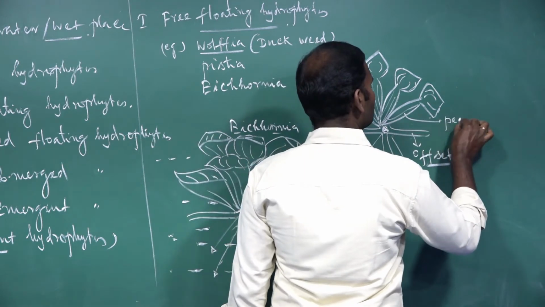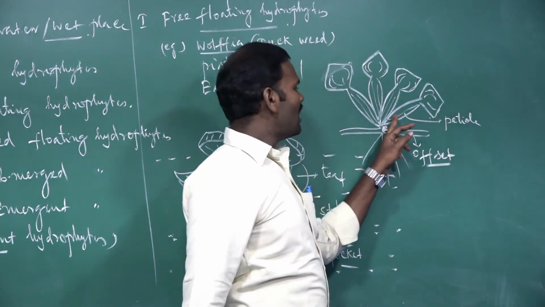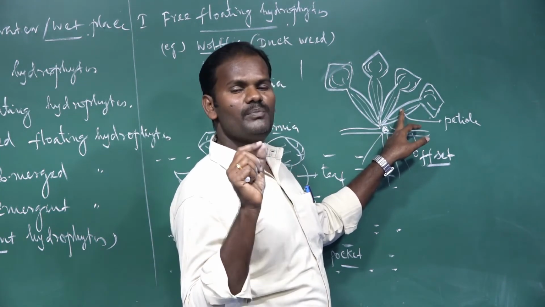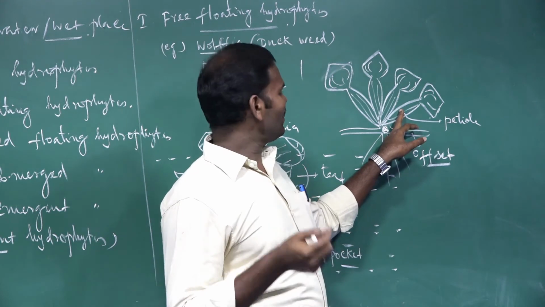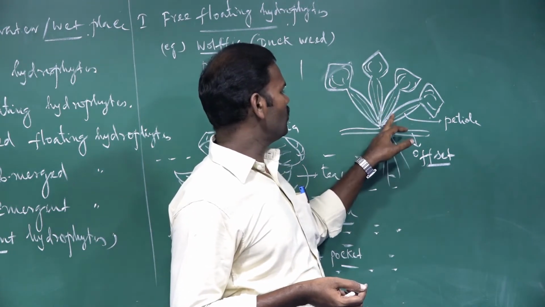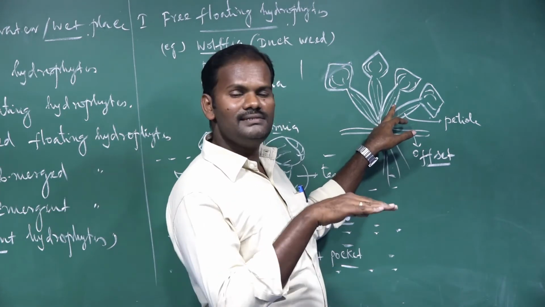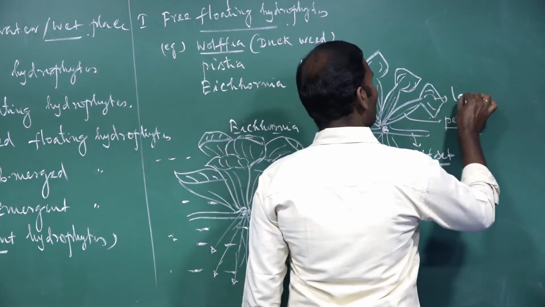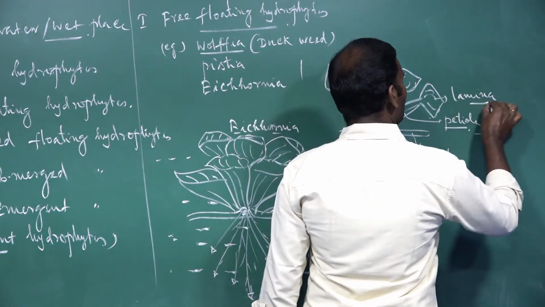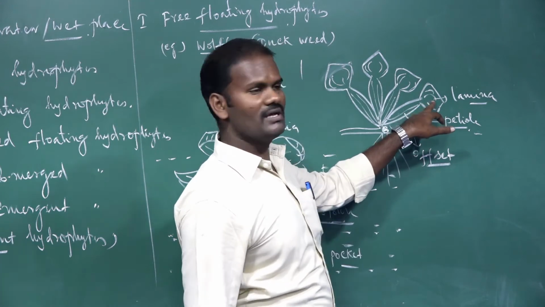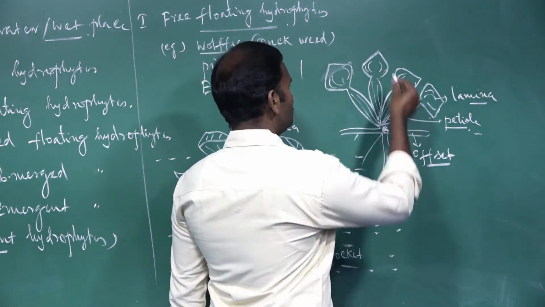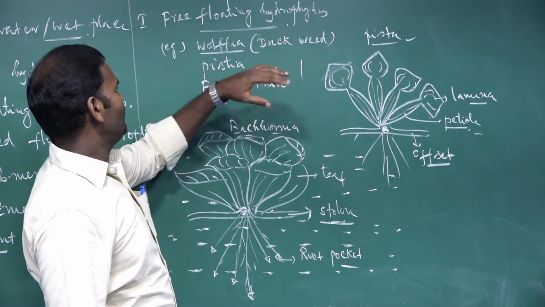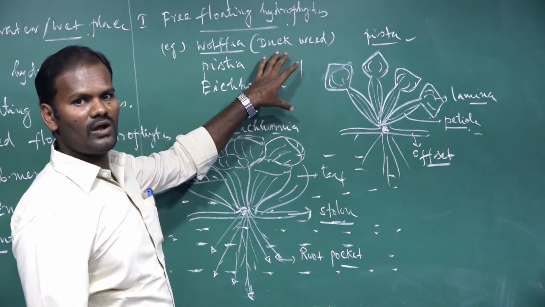It is a petiole. The petiole becomes long, swollen and thick due to the presence of aerenchyma. A lot of air spaces are present in the long petiole. That is why the plant easily floats on the water surface. Long petiole, spongy petiole. It is a lamina. Lamina, you know, is the flattened expanded portion of the leaf. So it is Pistia. Free floating hydrophytes are those that float freely on the water. They do not connect with the soil.